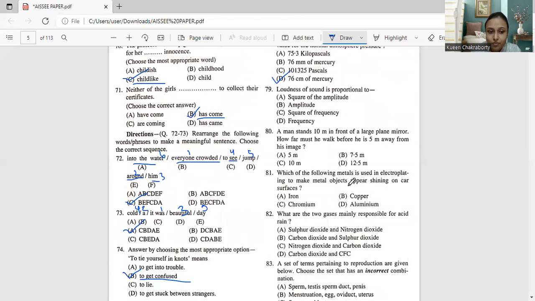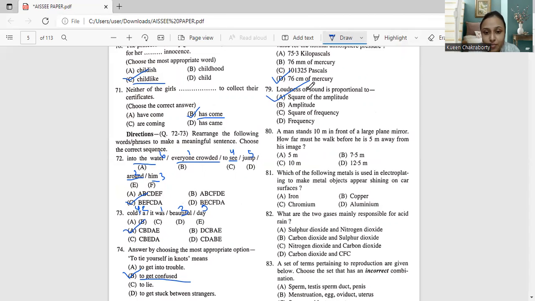Moving on to question number 79. Loudness of sound is proportional to square of the amplitude, amplitude, square of frequency, or frequency. The correct answer is the square of the amplitude, amplitude squared. So we'll mark option A as the correct option.